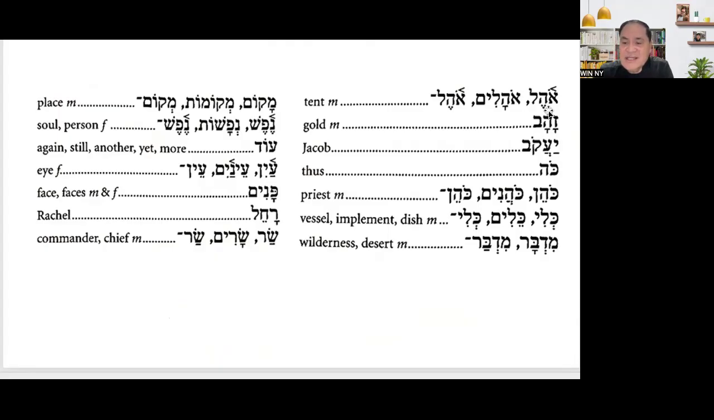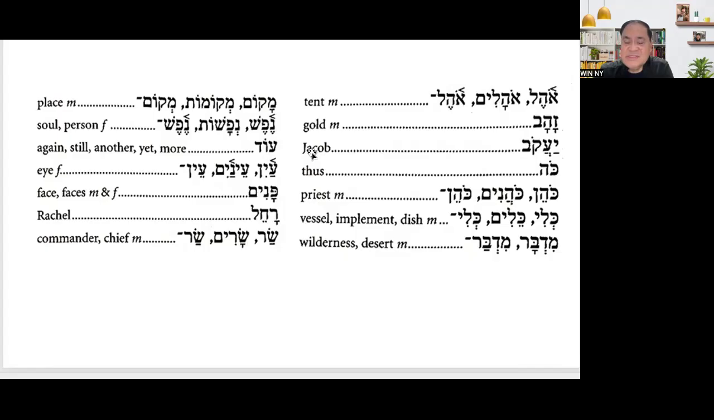Okay, ohel, ohalim, and then ohel. So this is tent, masculine. Ohel, and then ohel, ohalim. Ohalim is plural. And then ohel, this is word pairs, which we will discuss later. And then zahav. Zahav is gold, masculine. And then look at this, Yaakov.